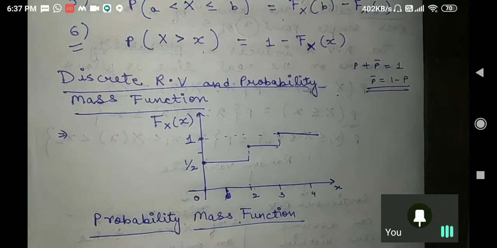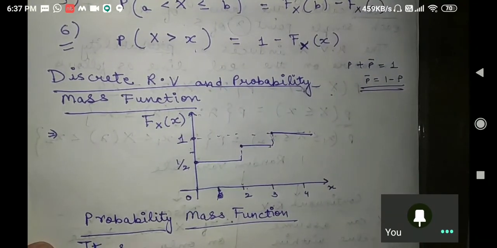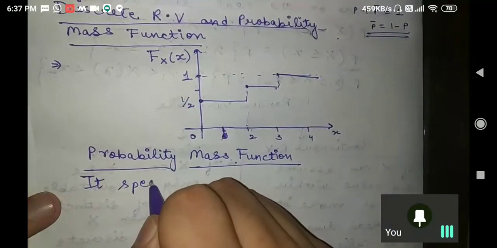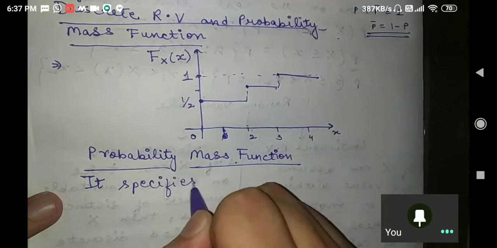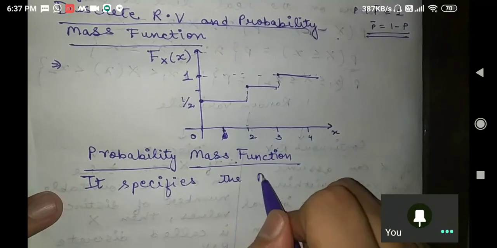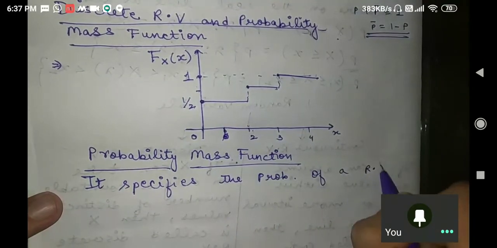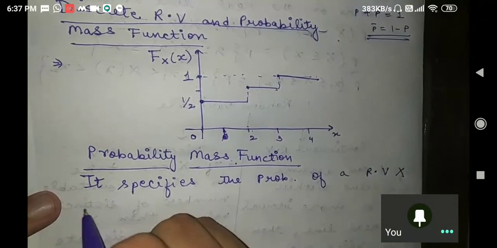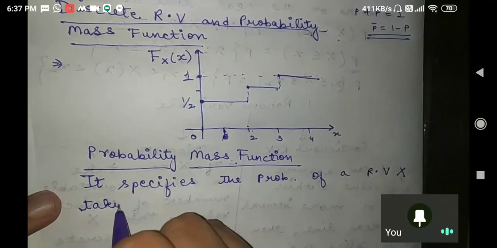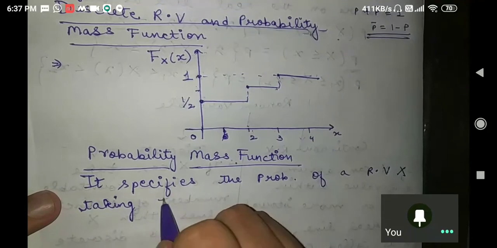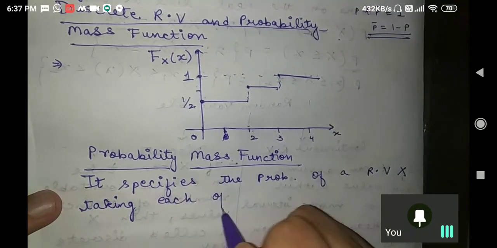It specifies the probability of a random variable x taking each of its possible values.